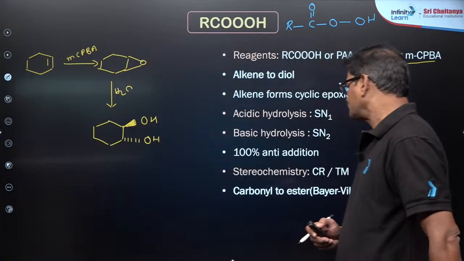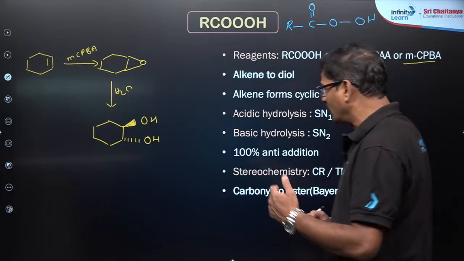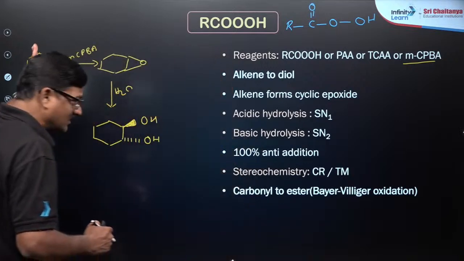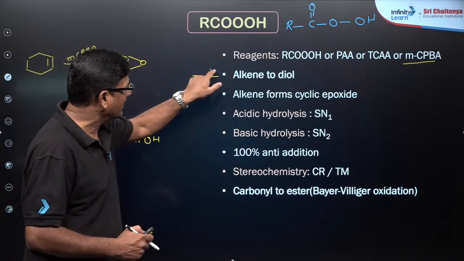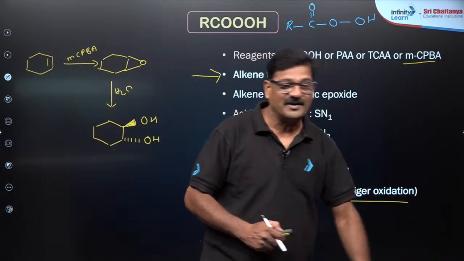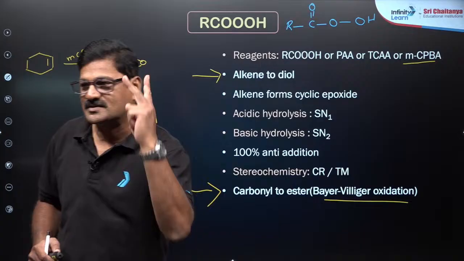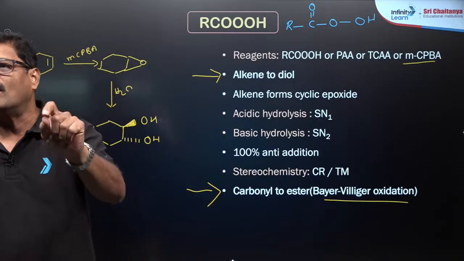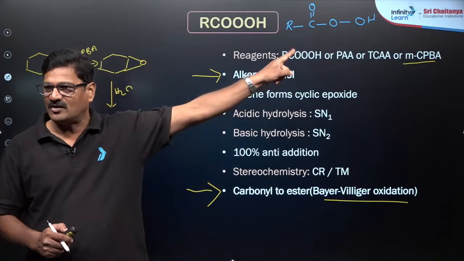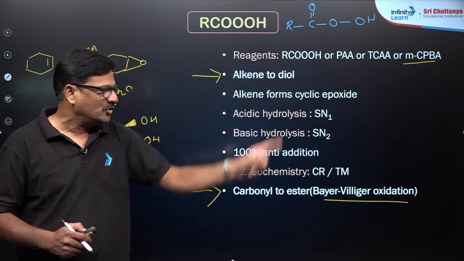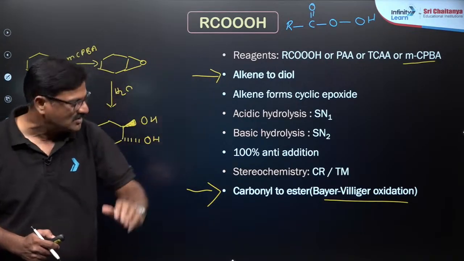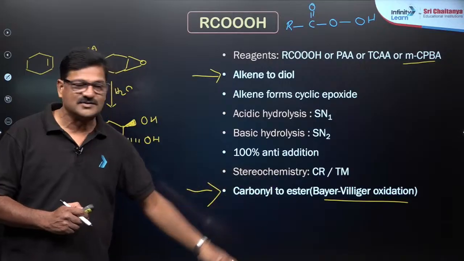Okay, now carbonyl to ester can also be there. Whenever MCPBA is there, for an alkene you are going to get a diol. If it is a carbonyl, it undergoes Baeyer-Villiger oxidation. It has two functions. Today's session is all about organic reagents. Whenever MCPBA, metachloroperoxybenzoic acid, is coming, you are going to consider that an alkene gives a diol if the alkene is the reactant.